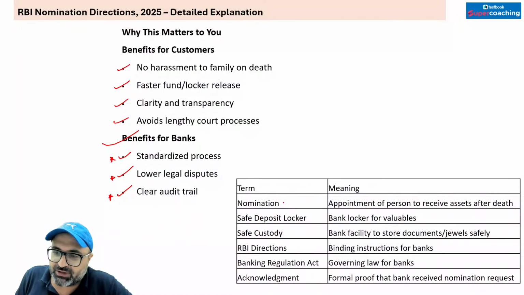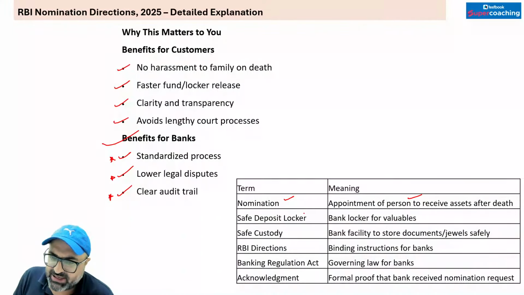Now if I talk about some of the terms, nomination we all know, a person you appoint to receive the assets after your death. Safe deposit locker is a bank locker which is available for rent.